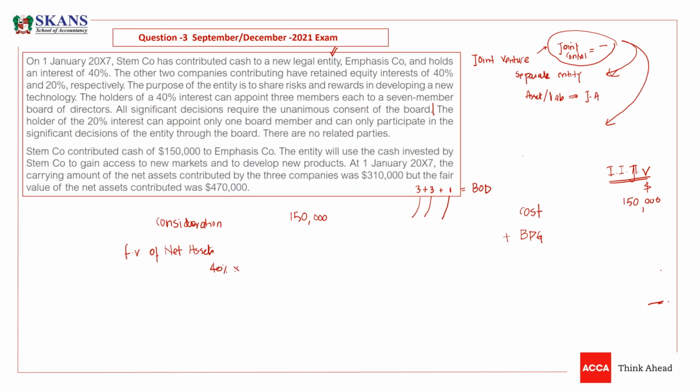So the total net assets, which are 470,000, we need to multiply this with 40%, and the amount would be 188. Okay, 40% is the shareholding, the percentage of holding. So the 188 net assets. So we have a bargain purchase gain situation, and the amount is, I think, 38,000.